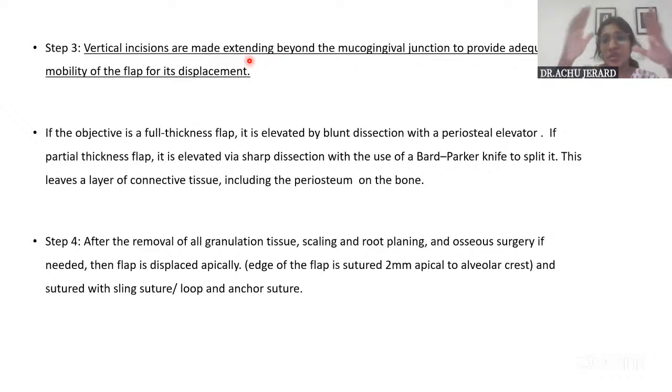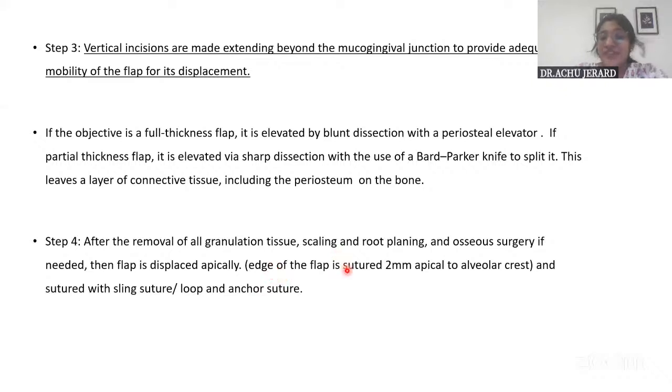Always extend them beyond the mucogingival junction, into the loose alveolar mucosa, only then can that extra mobility be obtained. Then this is sutured, pulling it apically down. And when you suture it, there is an important point that has to be written. This point is important.